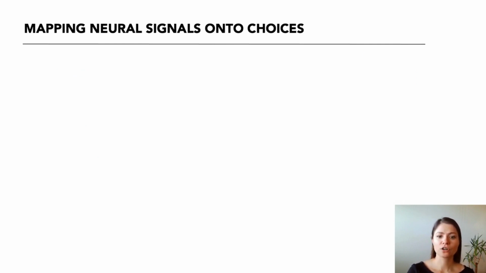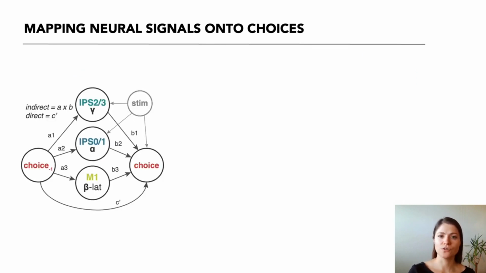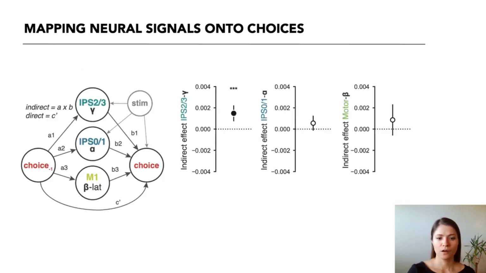Next, we modeled the causal effect of each of these neural signals using a mediation analysis. We found that only the IPS2/3 gamma band signal, but neither of the other two signals, played a significant role in mediating the effect of previous choices onto current choices, taking into account the stimulus sequence. We also observed a significant direct effect. Such a partial mediation is not surprising, given that the single trial MEG data that we measure are noisy and only coarse population proxies of the cellular level signals that drive choice behavior.